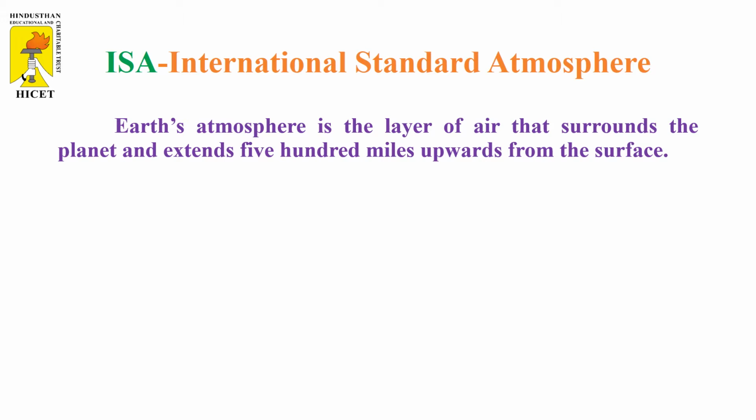The gases are like nitrogen, oxygen, argon, carbon dioxide, neon, krypton, methane, etc. It has different layers. The first layer is the troposphere layer. The troposphere is the region close to the Earth's surface. It is characterized by turbulent conditions of air. In this region, the temperature decreases linearly at an approximate rate of 6.5 Kelvin per kilometer. The highest point of the troposphere is called the tropopause.